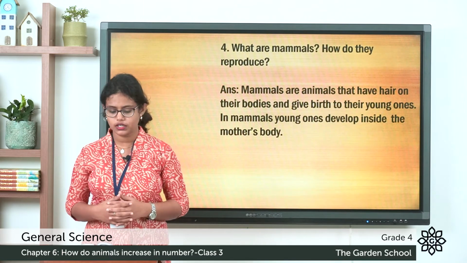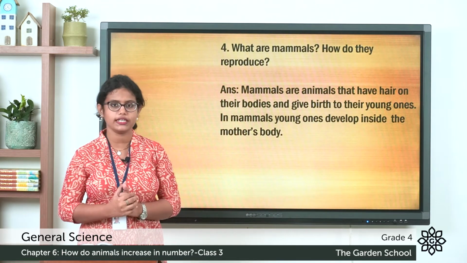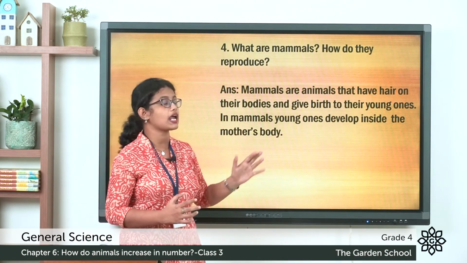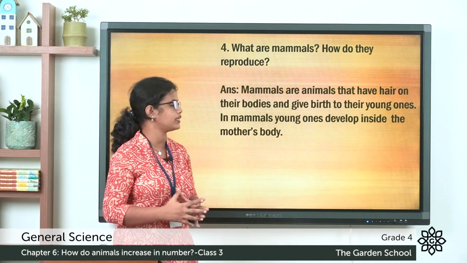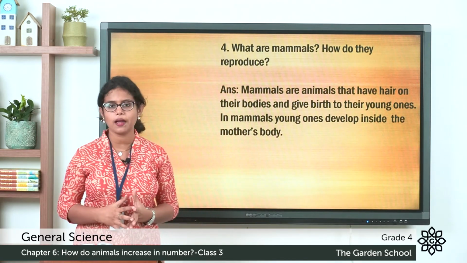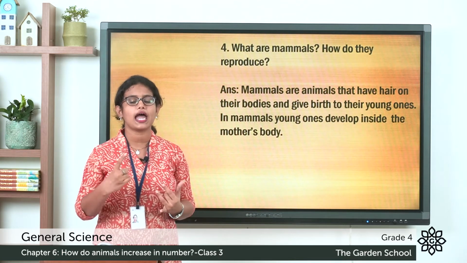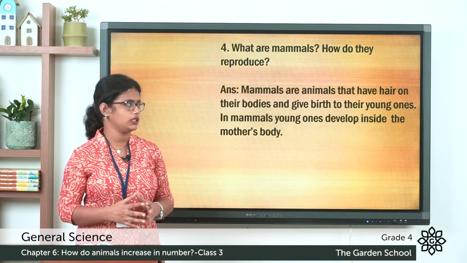Coming to the fourth one, what are mammals? How do they reproduce? So you can write the answer as, mammals are animals that have hair on their bodies and give birth to their young ones. So what are mammals? Mammals are animals that give birth to their young ones and have hair on their body.